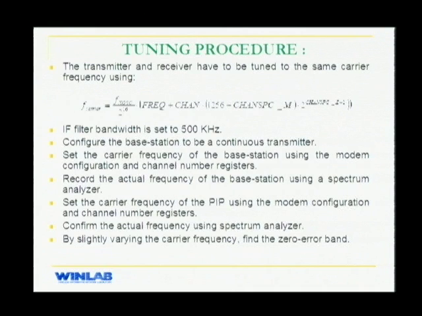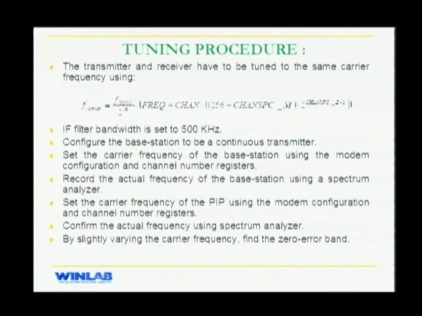To tune the system, we initially configure the base station as a continuous transmitter. We set the carrier frequency to whatever value we want, and then actually confirm the frequency of operation using a spectrum analyzer. Why we need to do this is because what you have actually set it to and what you actually observe is different.